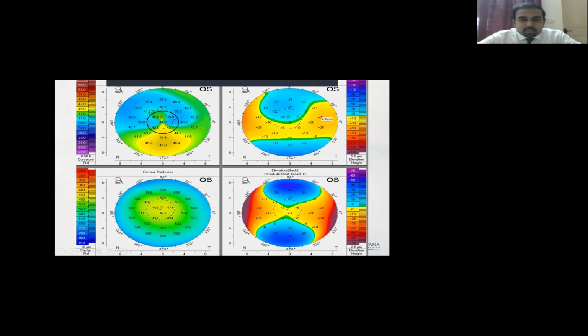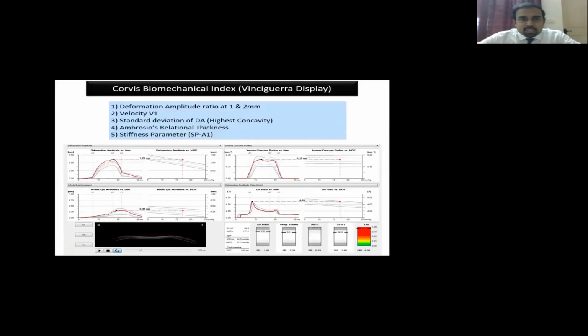So here we understand, based on this concept of going from known to unknown, that a single index or a single factor of, say, steepening or thinning or elevation could not in isolation be helpful to come to a final diagnosis. We need more factors that are multivariate, including more parameters, to come to a decision rather than relying only on a single one. The same goes with deformation amplitude as well.